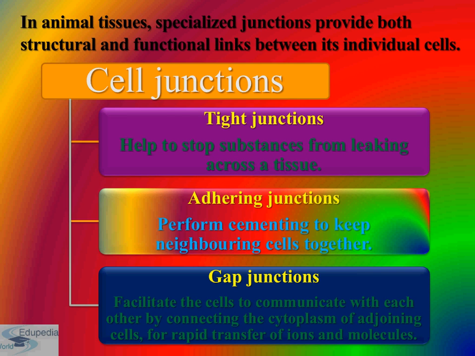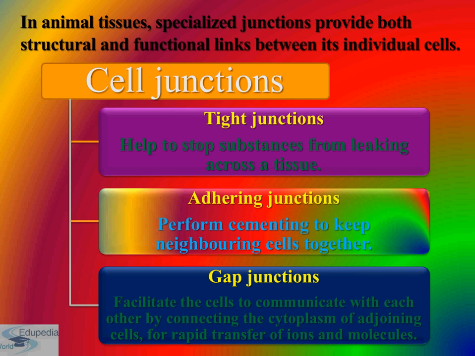Cytoplasm is a watery fluid. So it connects the cytoplasm of the adjoining cells. And what's the outcome of this? It is for the rapid transfer of ions, small molecules, and sometimes bigger molecules.